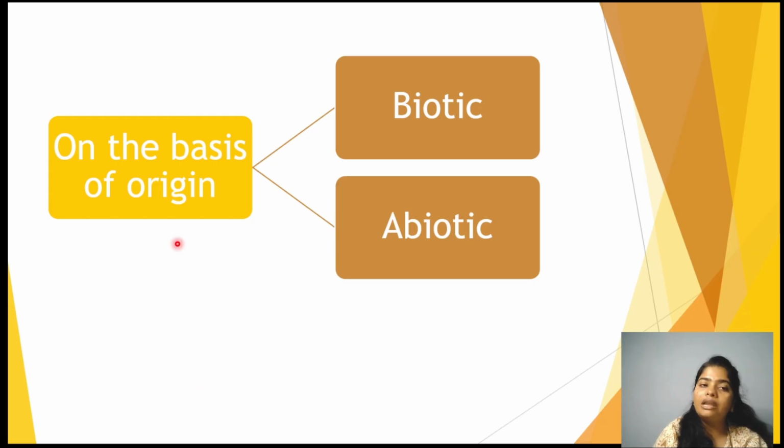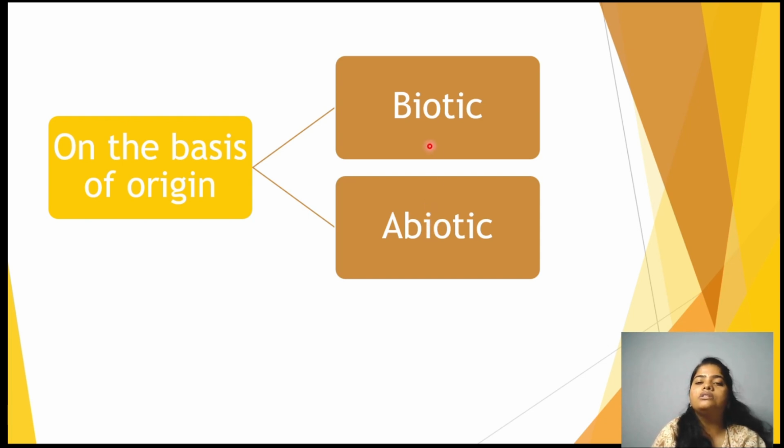So in a similar way, if I take origin as a criterion for classification, that is the basis of the classification, then I classify them into biotic and abiotic resources. Biotic are those which are living, which are around us, and abiotic are those which are non-living, which are around us.